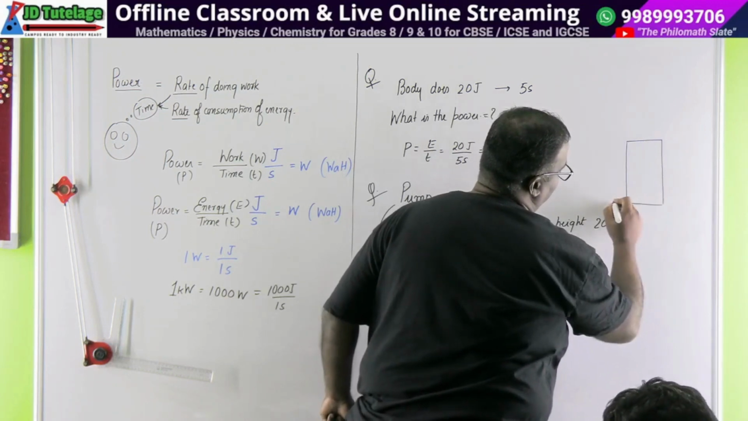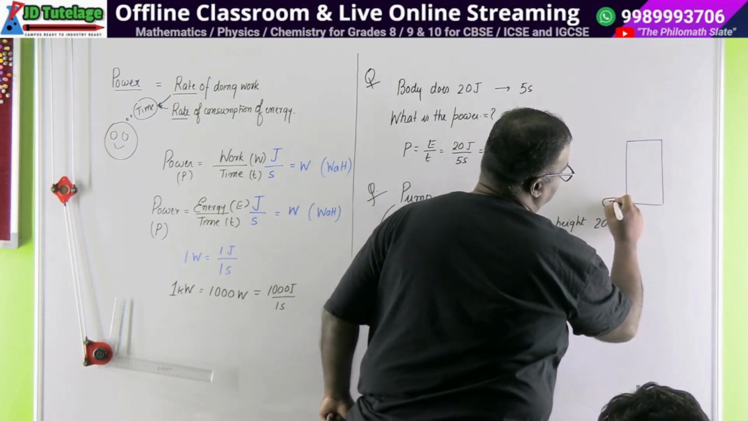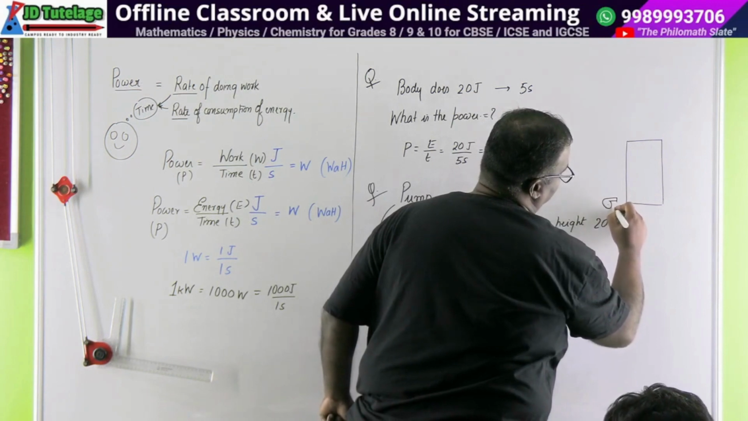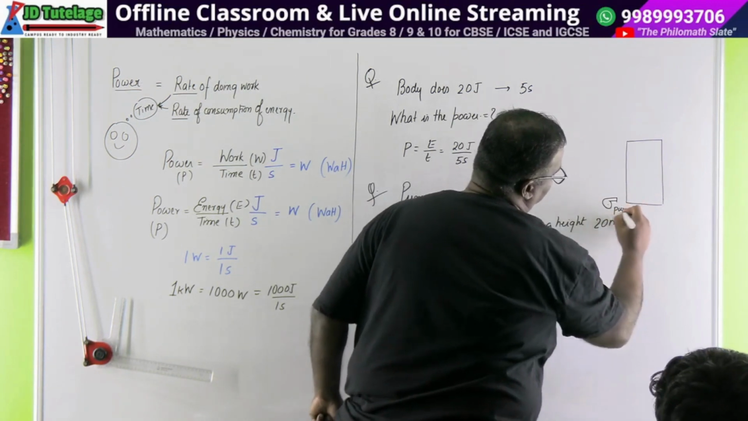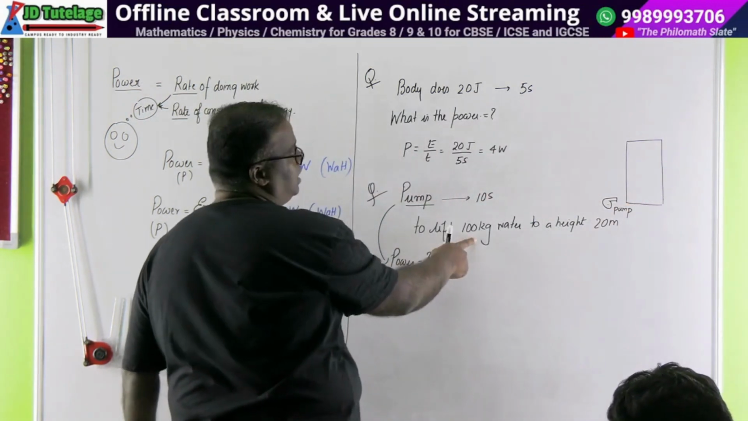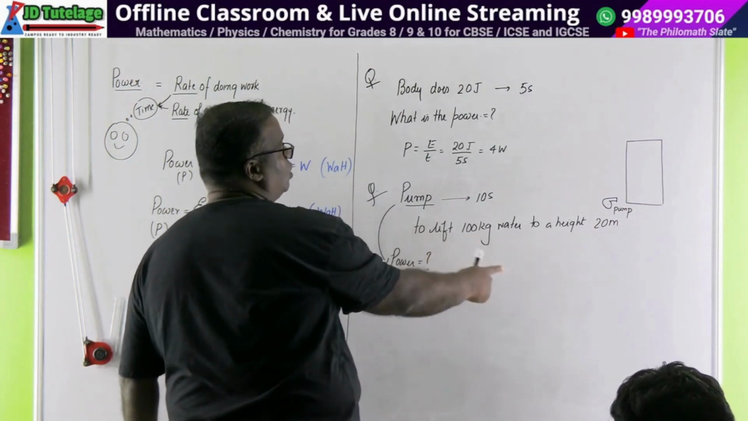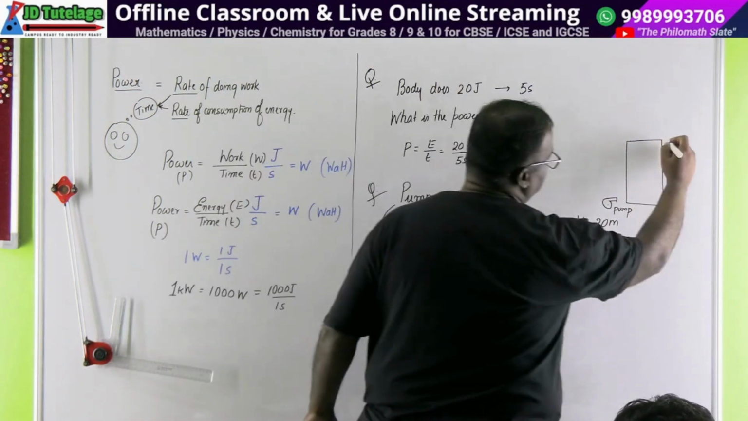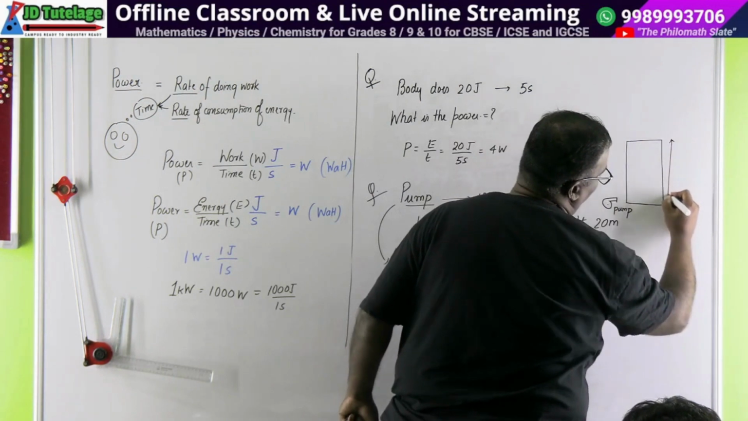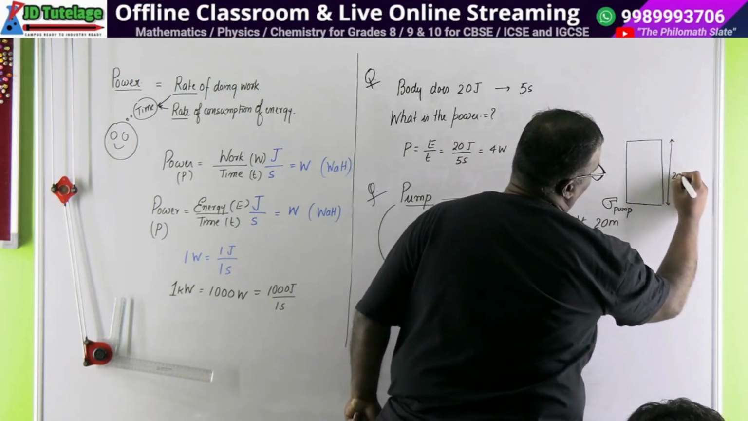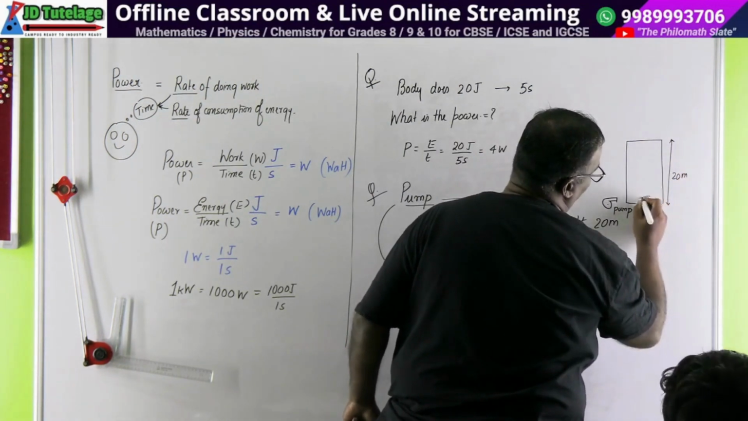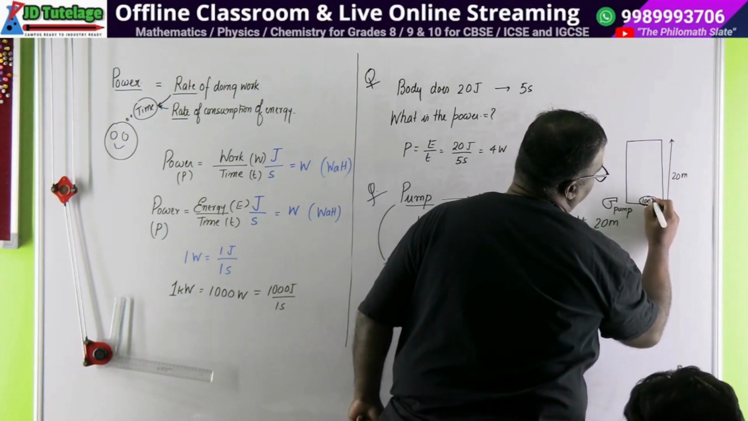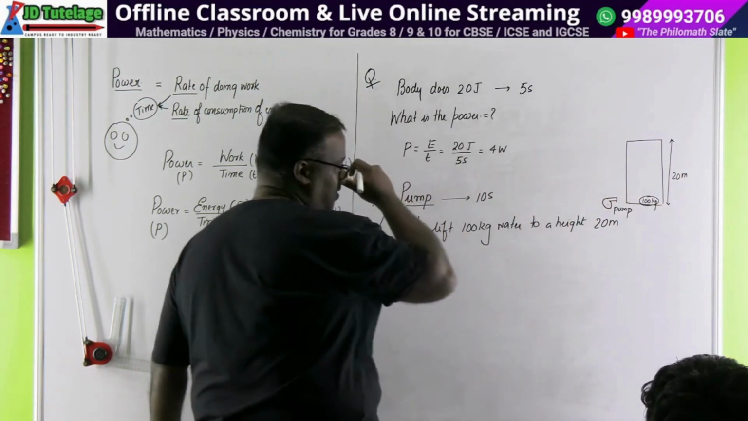Okay, so we have a pump out here. Let's say this is our pump. This is actually the symbol of a pump. So what is our pump doing? Our pump is lifting 100 kg of water to a height of 20 meter. That means the pump is lifting water to a height of how much? 20 meter. And how much of water is it lifting? 100 kg water it is lifting to a height of 20 meter.